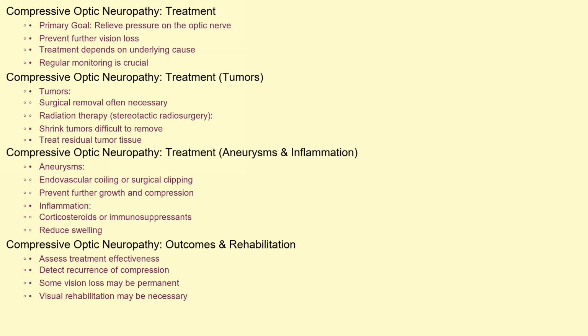For aneurysms, endovascular coiling or surgical clipping may be required to prevent further growth and compression. In cases of inflammation, corticosteroids or other immunosuppressant medications may be prescribed to reduce swelling. Regular monitoring of vision and optic nerve function is crucial to assess the effectiveness of treatment and detect any recurrence of compression. In some instances, even after the compression is relieved, some vision loss may be permanent, necessitating visual rehabilitation.